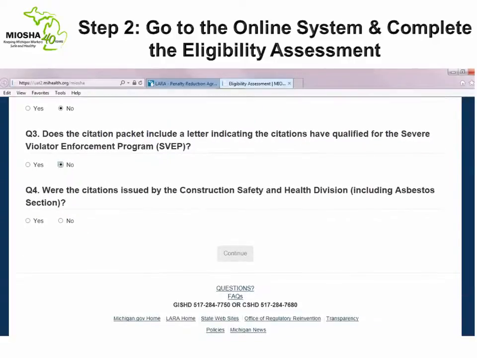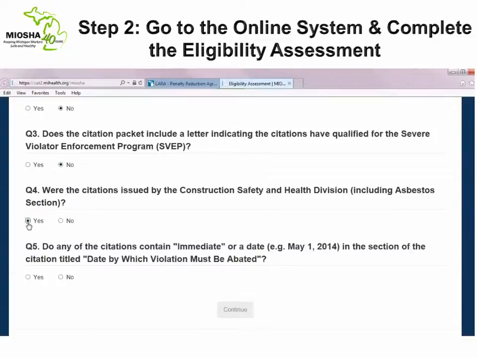We know that the citations were issued by the Construction Safety and Health Division. We know that the citations did not contain the word immediate or a date in the section of the citation titled Date by which violation must be abated.